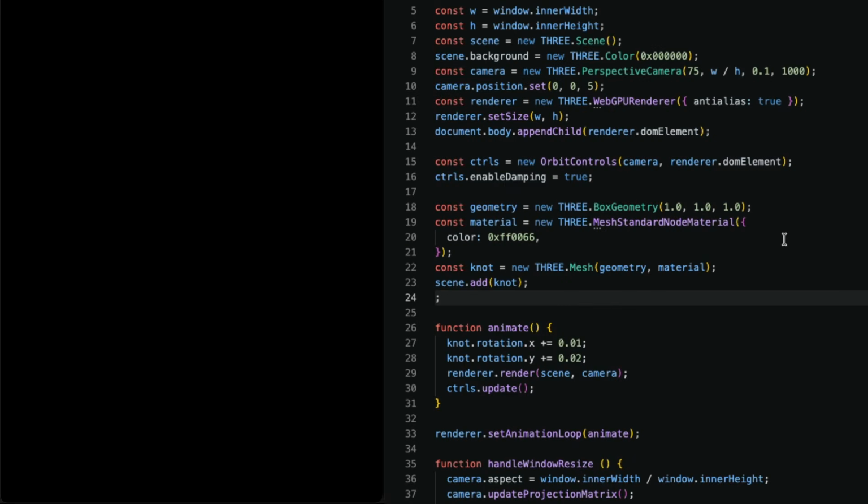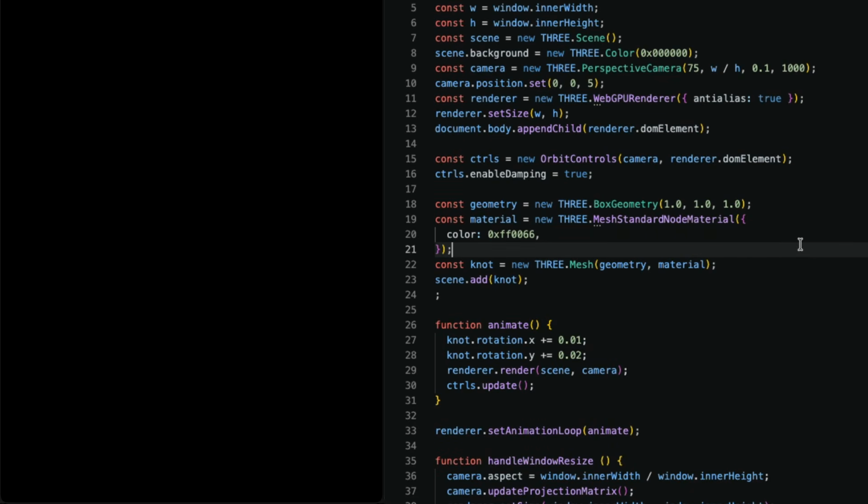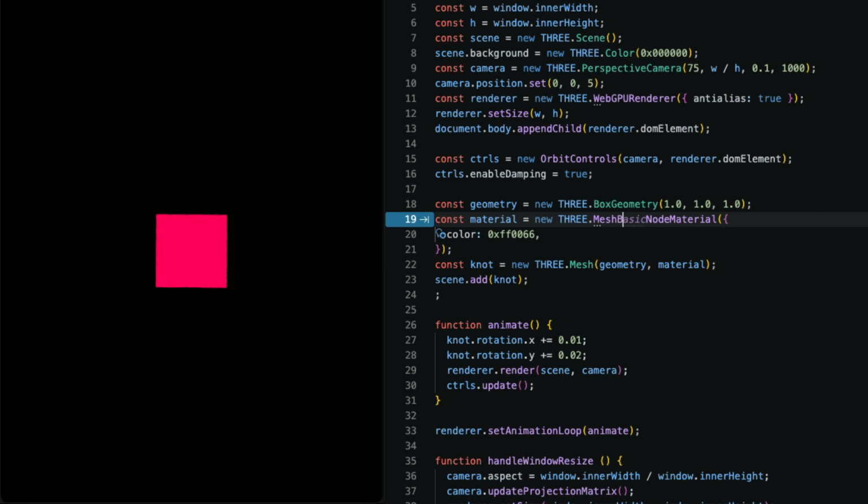Third, your material needs light, but the scene has none. If you use something like the MeshStandardMaterial and forgot to add a light, your object may be there, but completely dark. For debug purposes, you can try the MeshBasicNodeMaterial, and the MeshNormalMaterial is another great option.